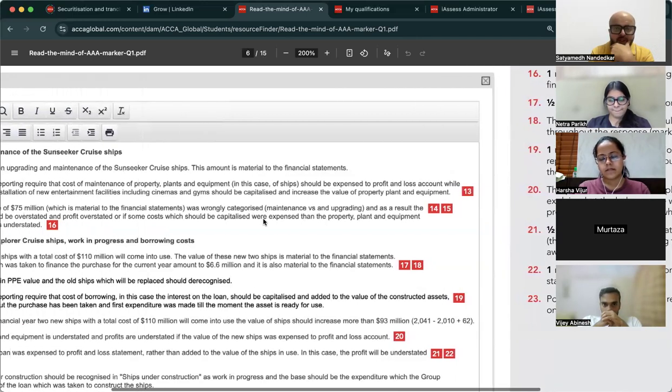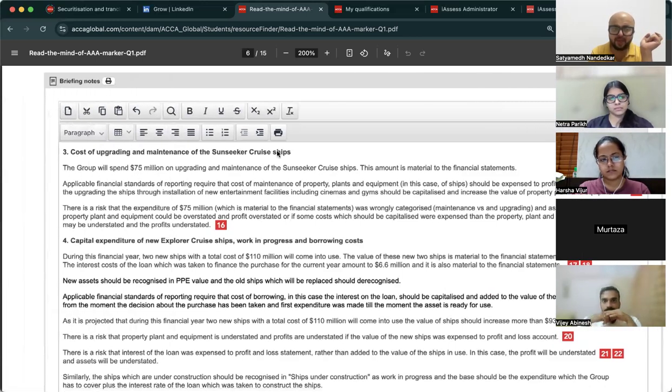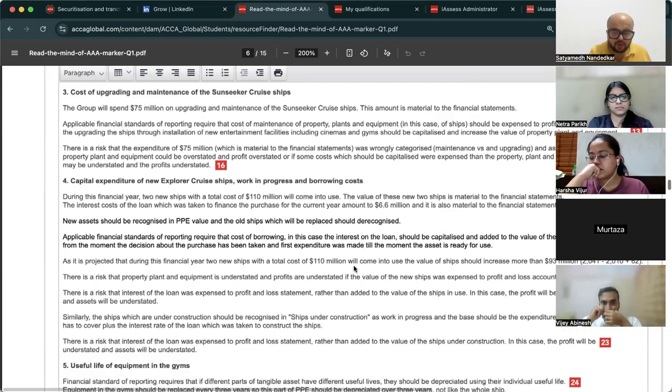Hmm. Again, so first of all write identification of risk. See, you are giving a proper heading everywhere, heading two. After that, start with the amount, what is the amount involved, 110 million, 6 million, 7 million, 8 million. Describe that, say that it is material, then suggest the correct accounting treatment, and most important of all, you have to write about what is overstated, understated.